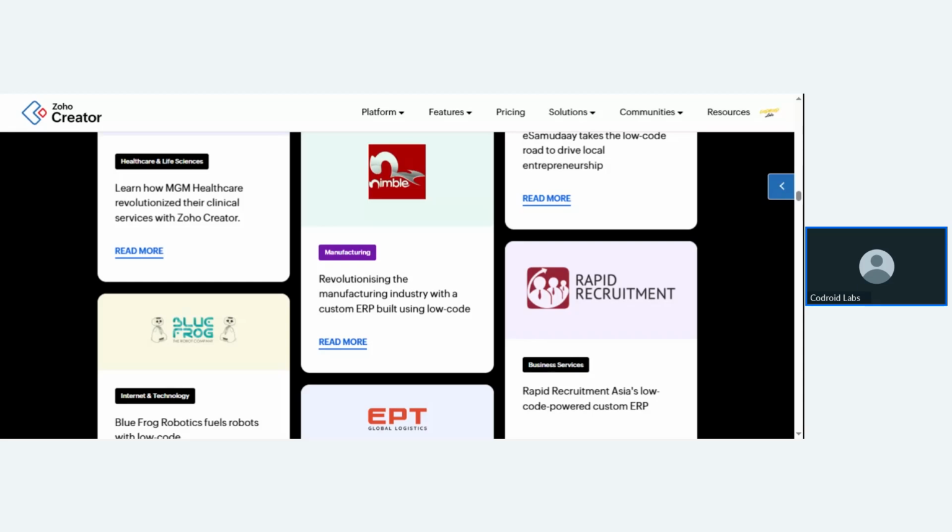As a trusted partner, we have a responsibility to show you the actual price of Zoho Creator.